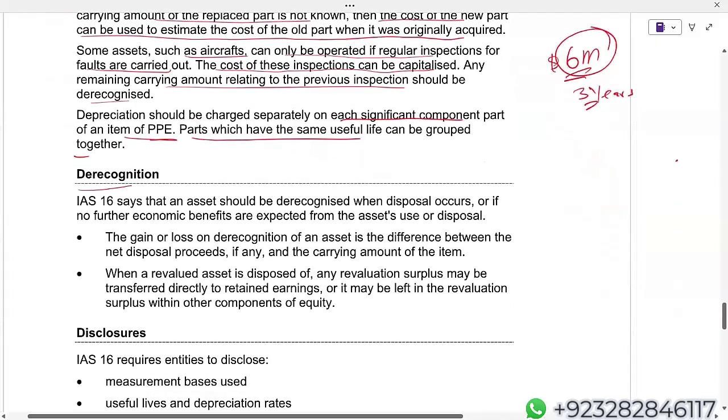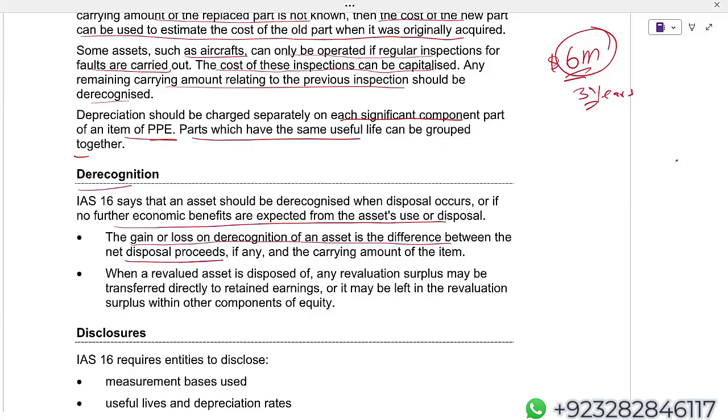Derecognition. Of course, if you have sold the property, plant and equipment, you have to derecognize. IAS 16 says assets should be derecognized when disposal occurs or if no further economic benefits are expected from the asset's use or disposal. The gain or loss on derecognition of an asset is the difference between the net disposal proceeds, if any, and the carrying amount. And that actually goes to P&L.